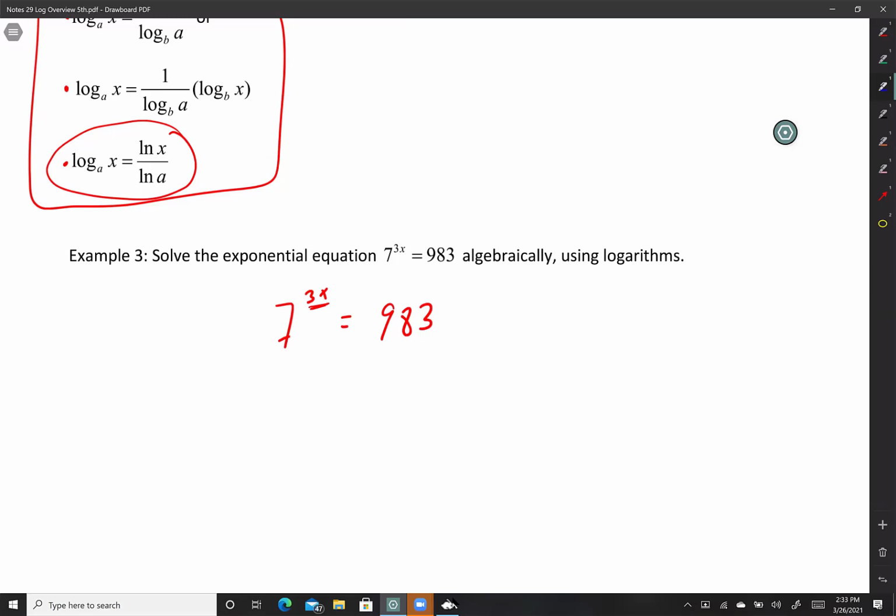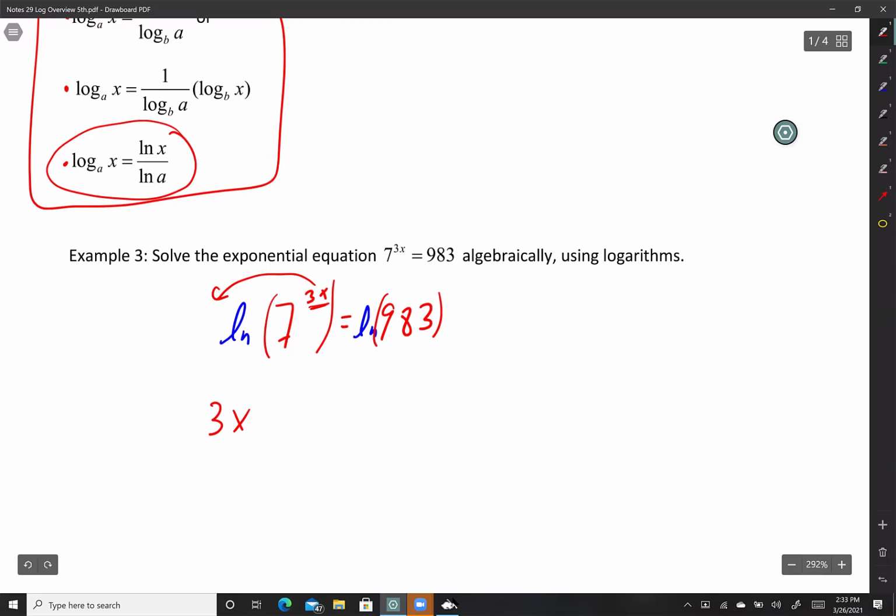Yes, you're right. And the natural log of 7. 7's the argument, but you're right. Put an ln on both. Whatever you do to one, you do to the other. Good job, miss. When you do that, that 3x comes down. So just like Cruz said, 3x natural log of 7, that's the argument, equals natural log of 983.